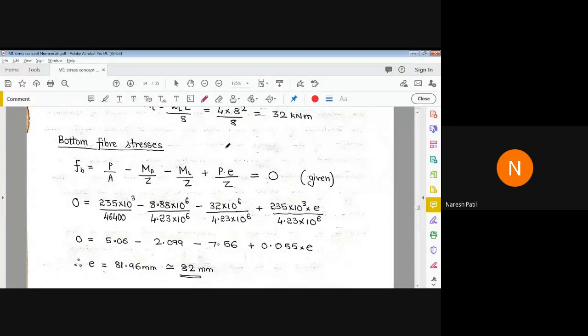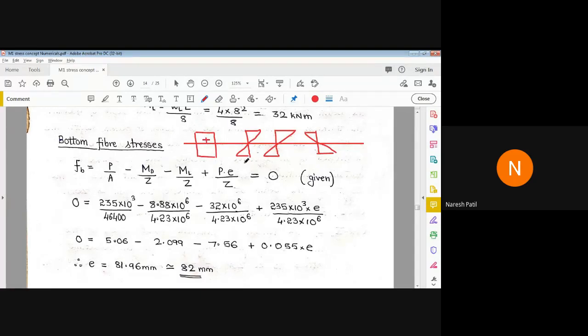When you draw the stress distribution diagram, I'll try to draw it here. First we get the direct stress like this. We'll draw the line here. Then we get stress due to dead load, stress due to live load, and stress due to pre-stress force. Is it correct? This will be plus.